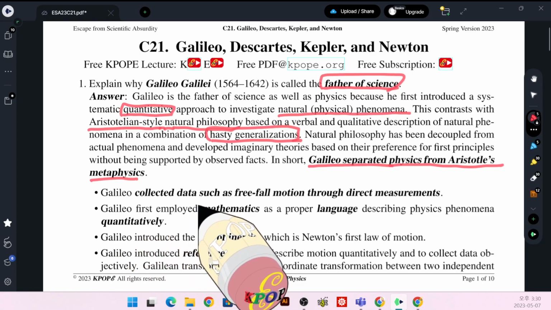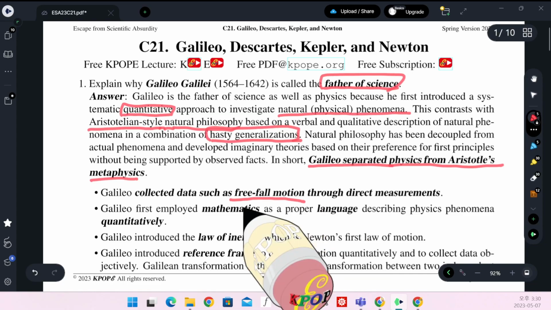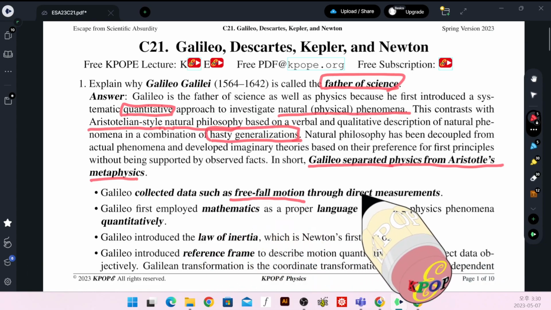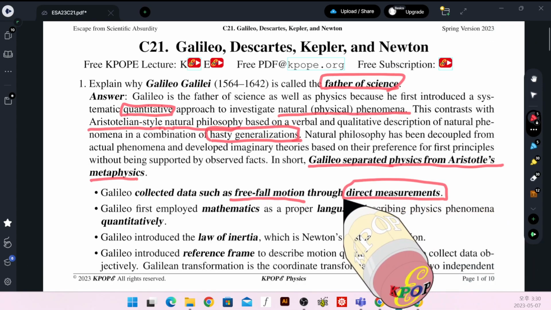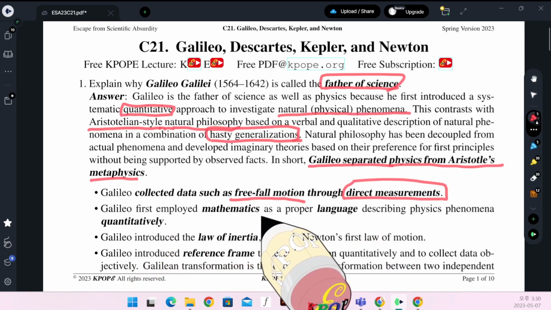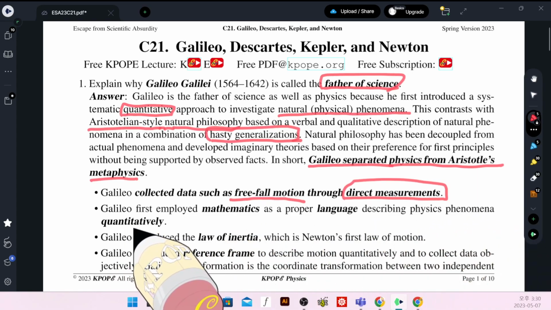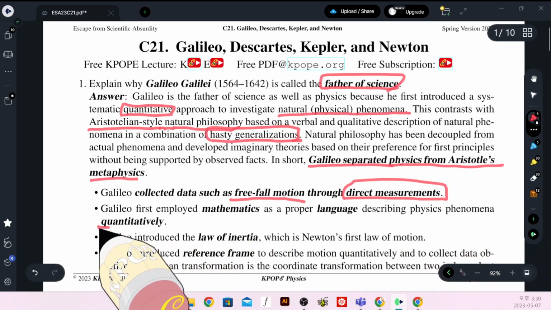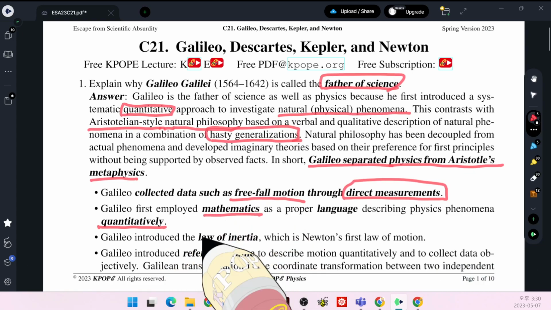Galileo collected data such as free fall motion through direct measurements. Direct measurement is very, very important. Galileo first employed mathematics as a proper language describing physical phenomena quantitatively. Mathematics is the logic and language of physics.